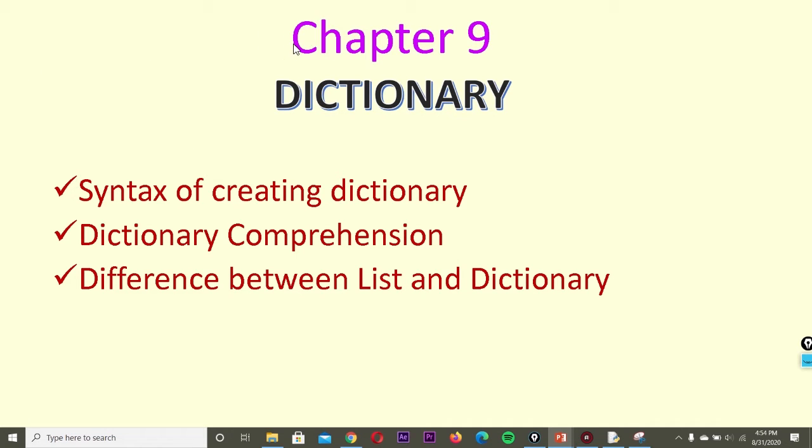Hello students, in today's class we will discuss the same chapter 9 but a different data type, that is dictionary. In this video we are going to discuss the syntax of creating a dictionary, what is dictionary comprehension, the difference between the list and dictionary, and how to access the dictionary.